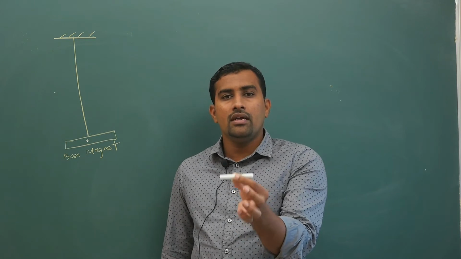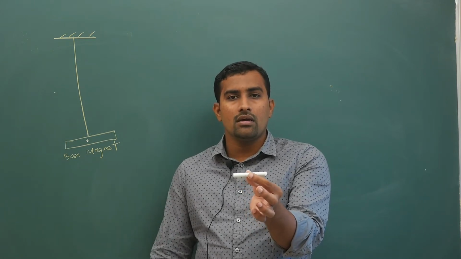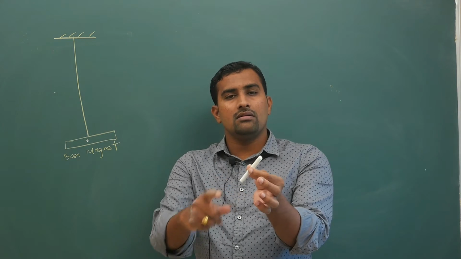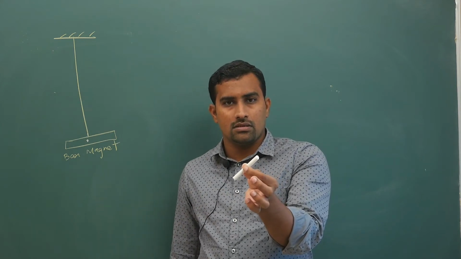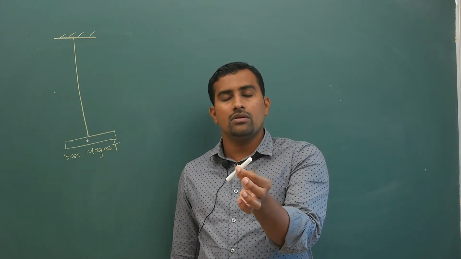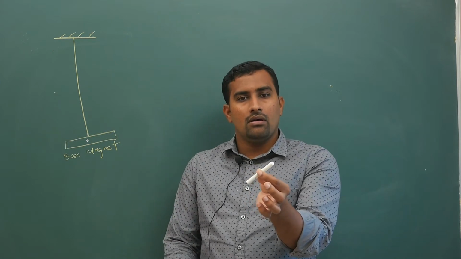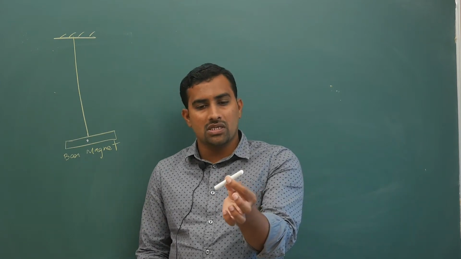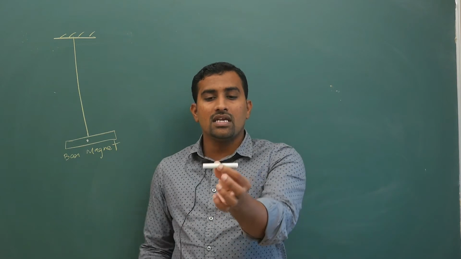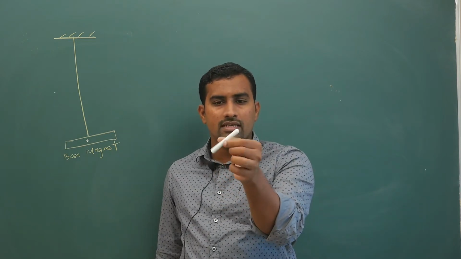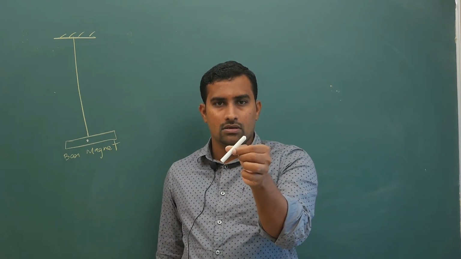But in reality, it will tilt like this. Getting my point? It doesn't matter whether you suspend it at the center of mass, still it will not lie horizontally, it will tilt like this.